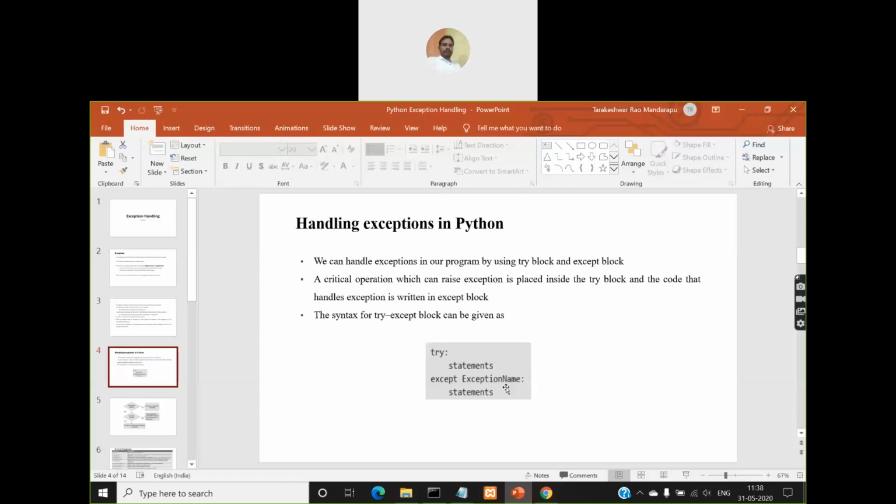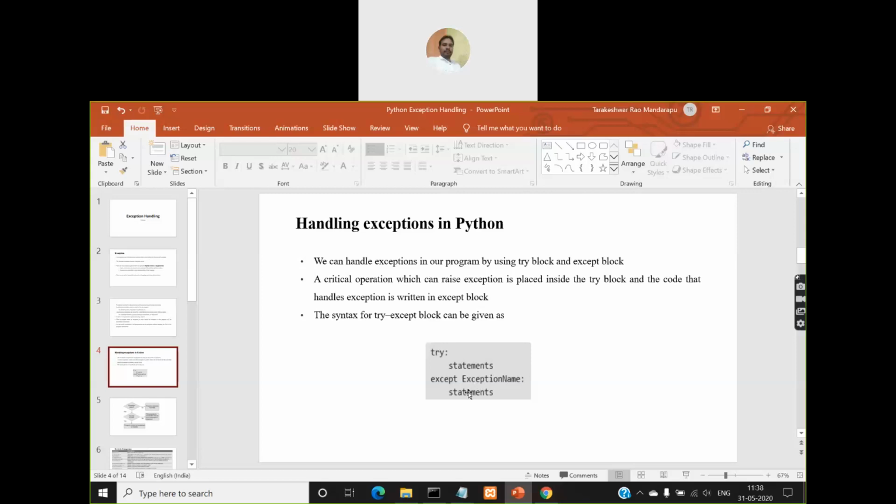I'll show you the list of all those exception objects provided in Python in the coming slides. Out of those exception object names, you have to mention which exception object you're handling. That exception object name you mention after the except keyword. Give a space, mention that object name, then give a colon symbol, start the block, give indentation and write the statements in that except block.